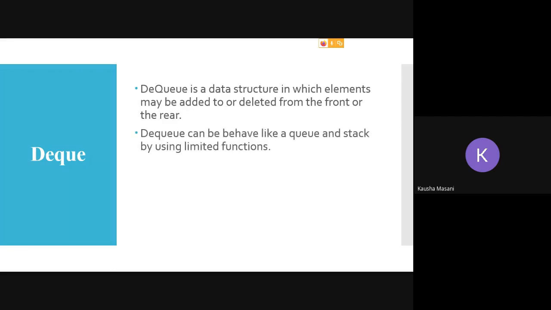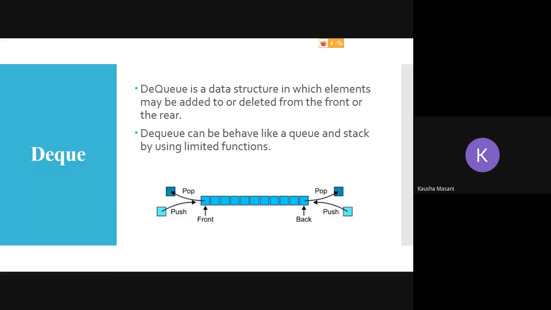So it is behaving like a queue and stack, but with limited functions. It is not using all the functions or a particular pattern, but it is behaving like a queue and stack.